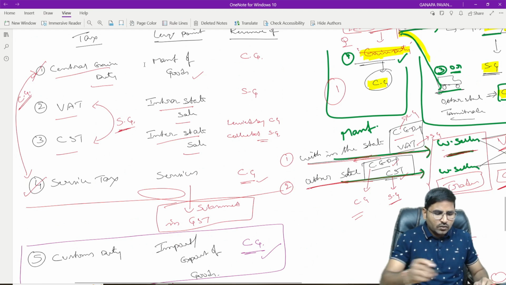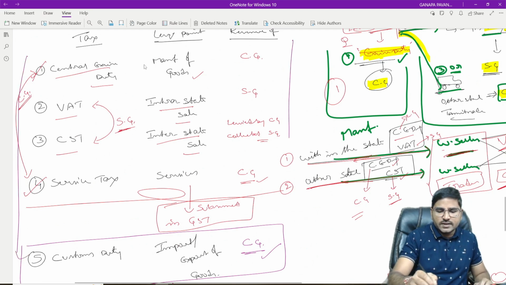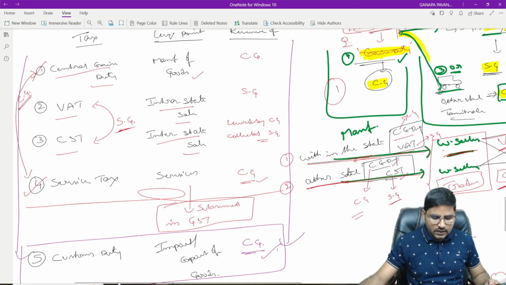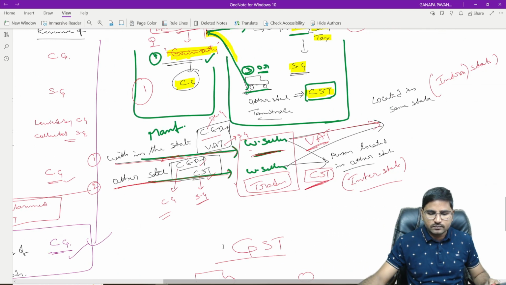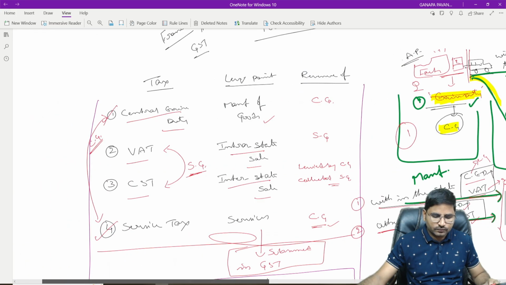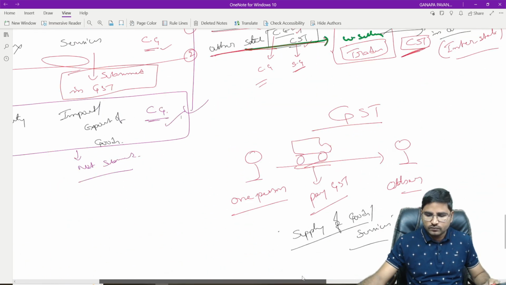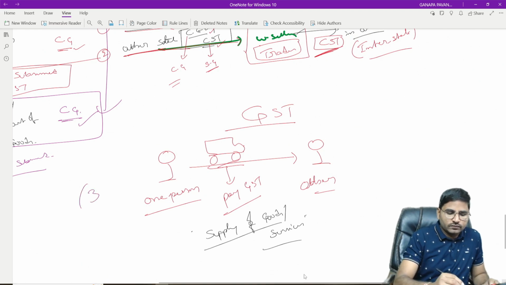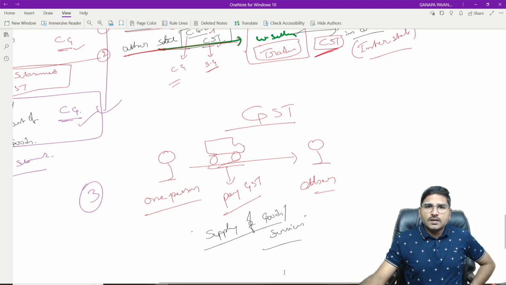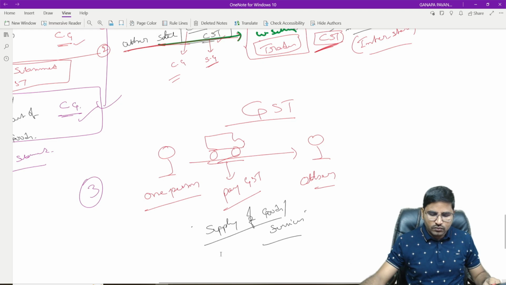See here. Note down first these five types of indirect taxes. These as a first example. Is it clear? Pause the video. Clear? The second one, these are the examples. Right? And again, pause the video, note down. Now again, if you need this example, also note down. Third one, one person to another person, GST. Is it clear?